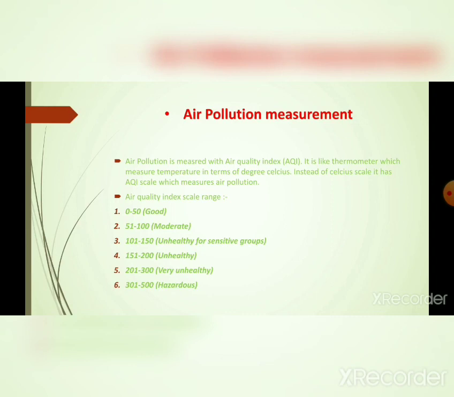This should not be reached. We must monitor and take actions to control air pollution.